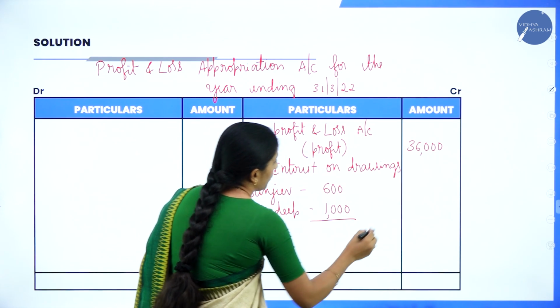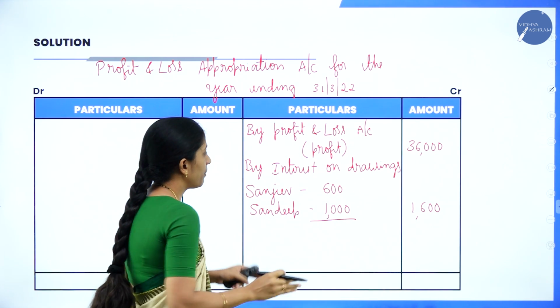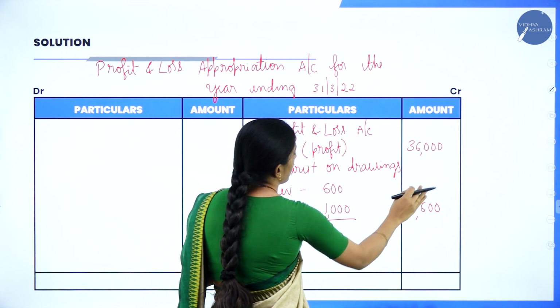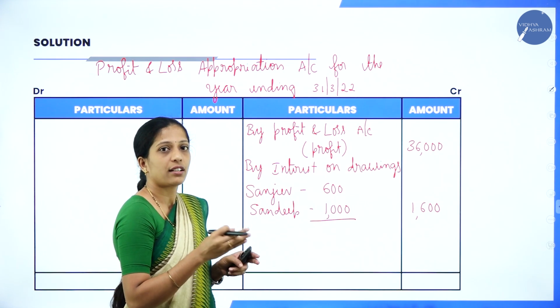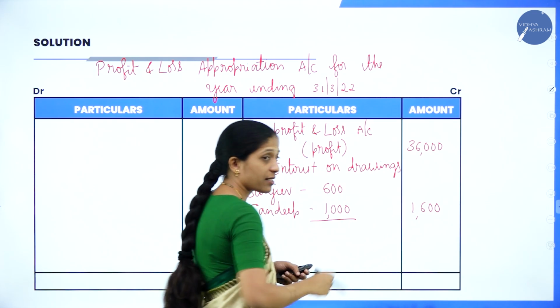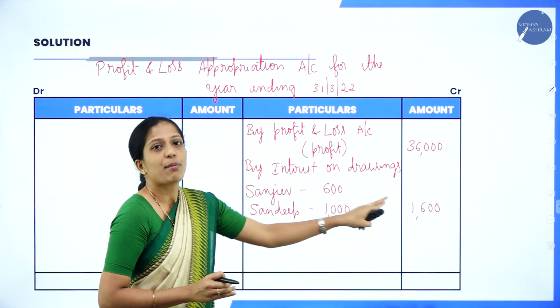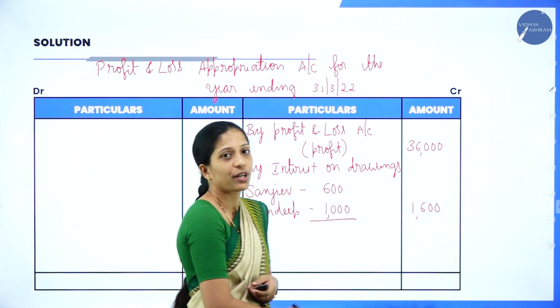Now in the outer column, you will write total 1600. Many of you will make the mistake of writing the interest on drawings here itself along with the total, which means 600 also, 1000 also, 1600 also. Don't do that. Count here, write the amount in the outer column. Okay, so hope it is clear.